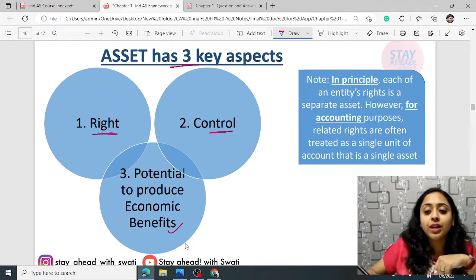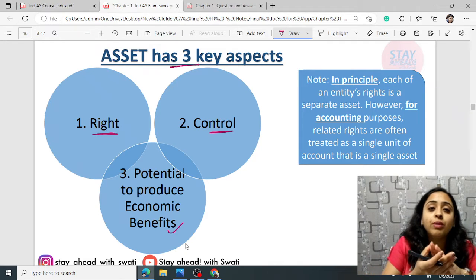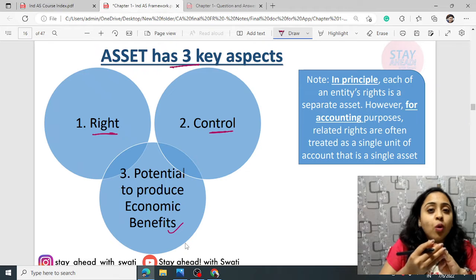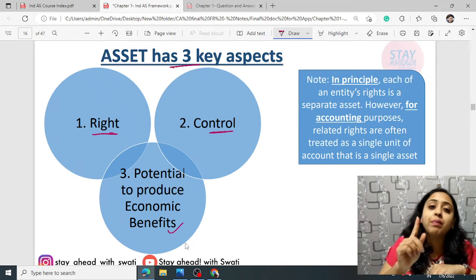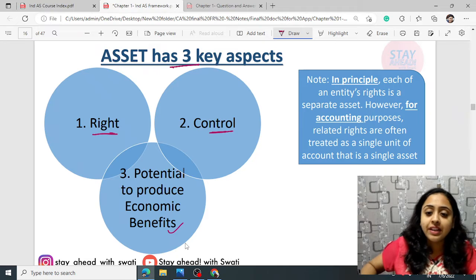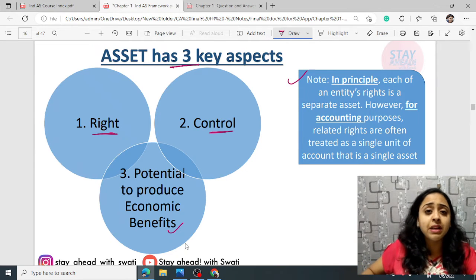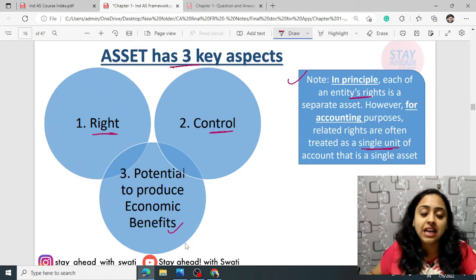But for accounting purposes, what we do is accumulate all the rights relating to the same asset as one particular asset while recording. Read this note. In principle, each of an entity's rights is a separate asset. However, for accounting purposes, related rights are often treated as a single unit of account, that is a single asset.